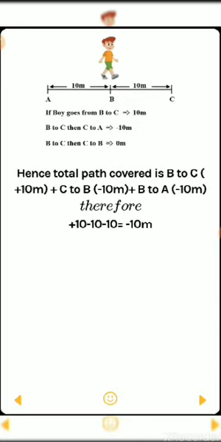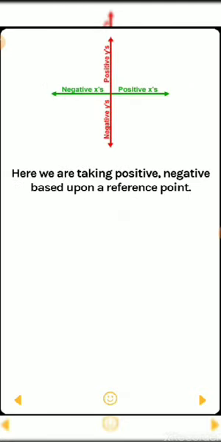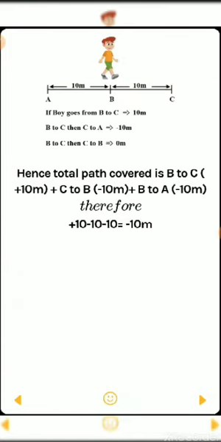So this whole path covered by the boy is called displacement. How can we calculate the total path covered? Previously we discussed negative and positive based upon a reference point. Hence the total path covered is B to C, that is 10 meter, C to B, that is minus 10 meter, plus B to A, that is again minus 10 meter. Therefore 10 minus 10 minus 10 is equal to minus 10 meter only.